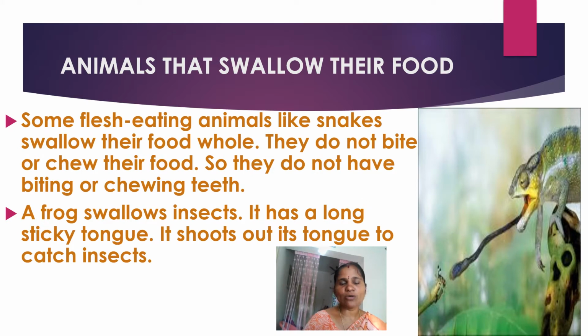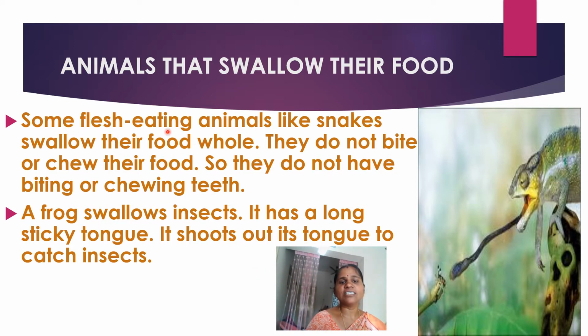Animals that swallow their food. Some animals swallow their food; they do not chew it in their mouth, they directly swallow it. Some flesh-eating animals are like snakes. Did you observe how snakes eat? Snakes swallow the food because they do not have any teeth to chew, just to catch it. So they do not chew the food and directly swallow it.